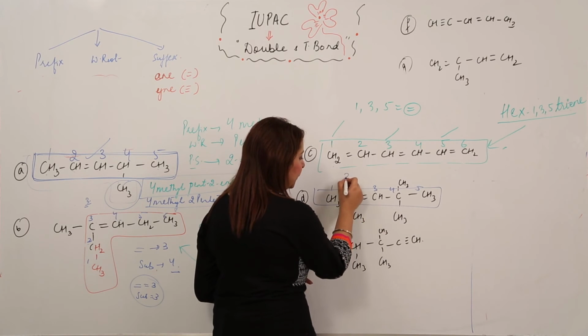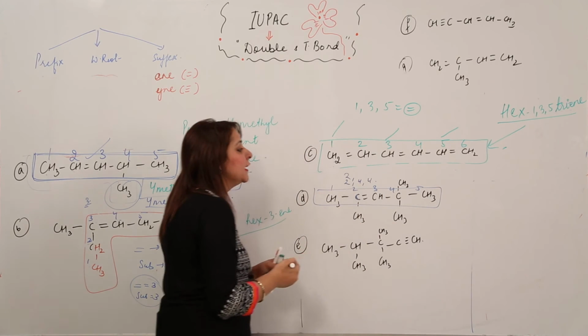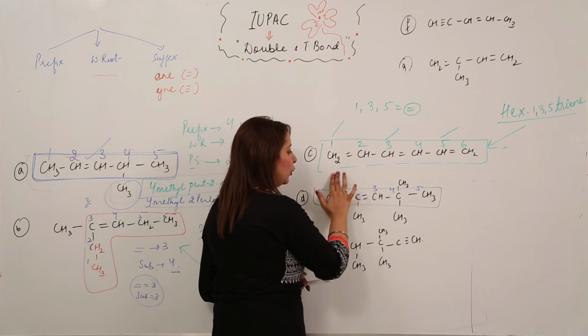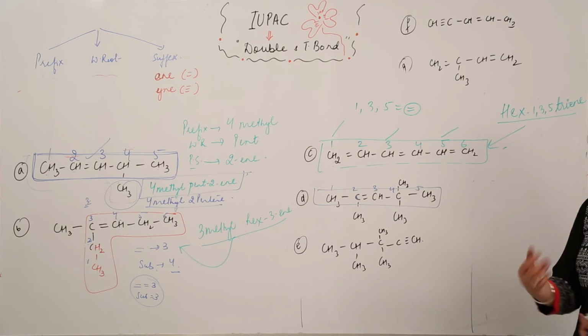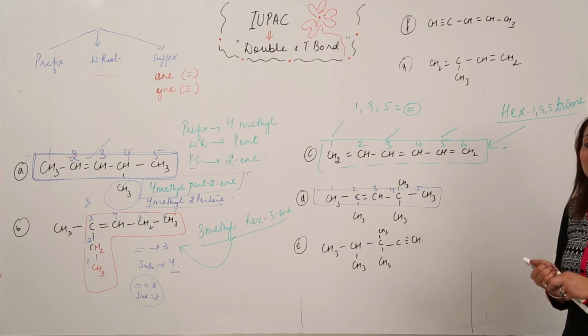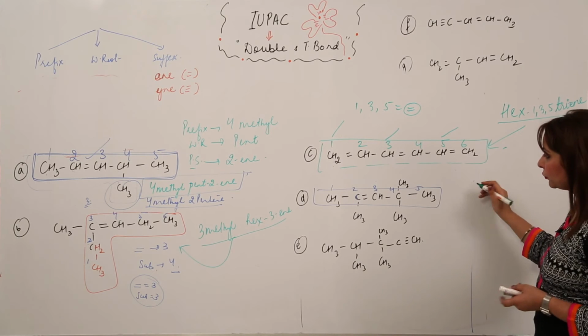There is a substituent present at 2, a substituent at 4, and again at 4. So that means we can do the numbering in this way. And what will be the IUPAC name? You all try in your copies, as I am doing on the board. What answer do you get after writing the IUPAC name for it? Yes, it is